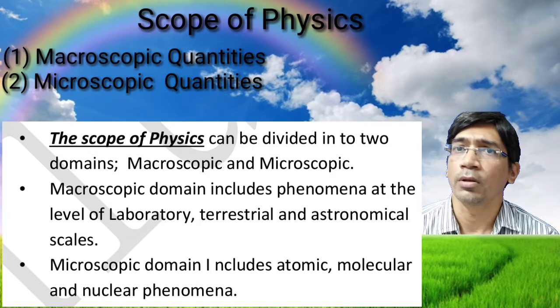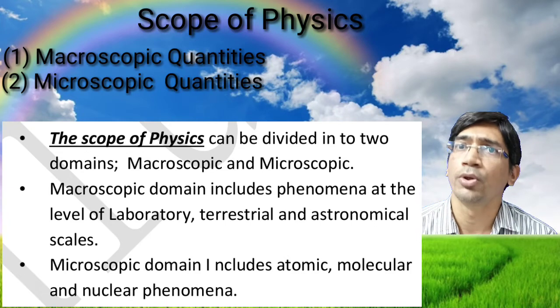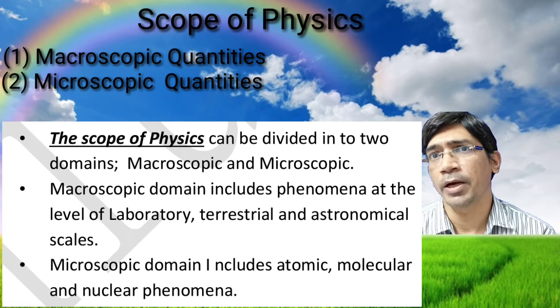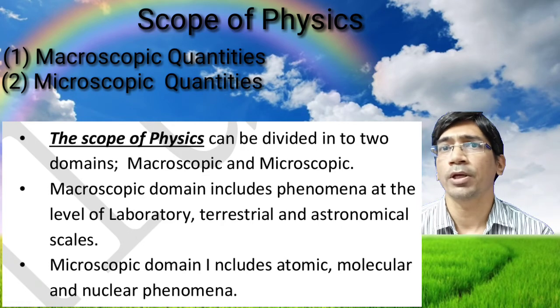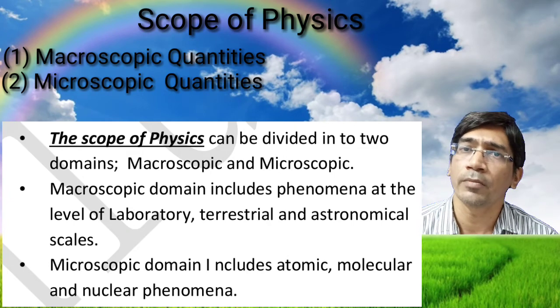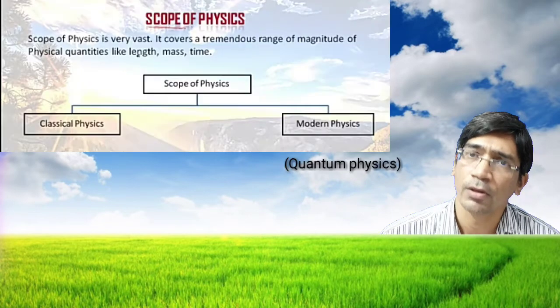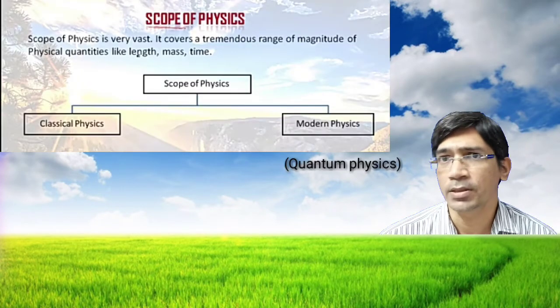A microscopic quantity is related to the atomic, nuclear or molecular scale. We can take the atom, nucleus, molecule. So the quantities related to these small particles are microscopic quantities. Based on this, we have two branches in physics: one is classical physics and the other is quantum physics.